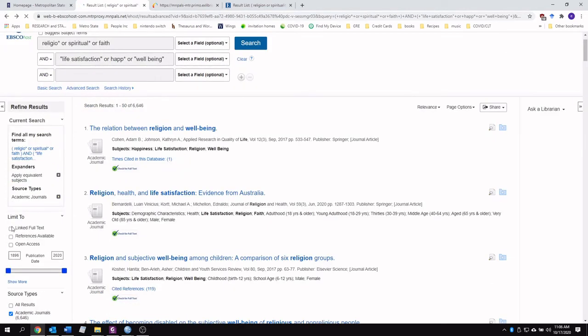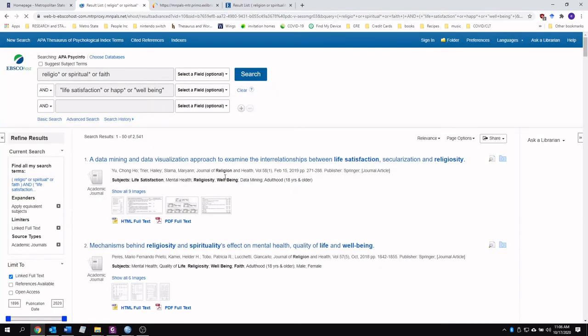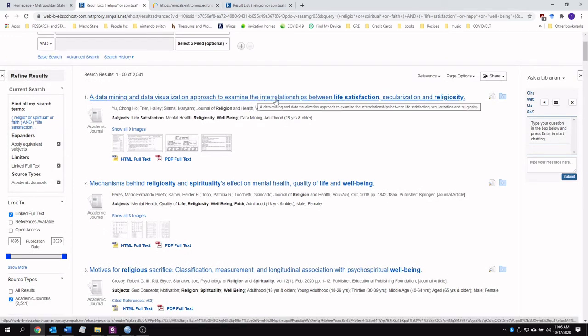All right, so back to our search here. For today, we're going to look at things where we already have the full text available to us. And this top one here, we're just going to go with this top one for now: a data mining and data visualization approach to examine the interrelationships between life satisfaction, secularization, and religiosity.